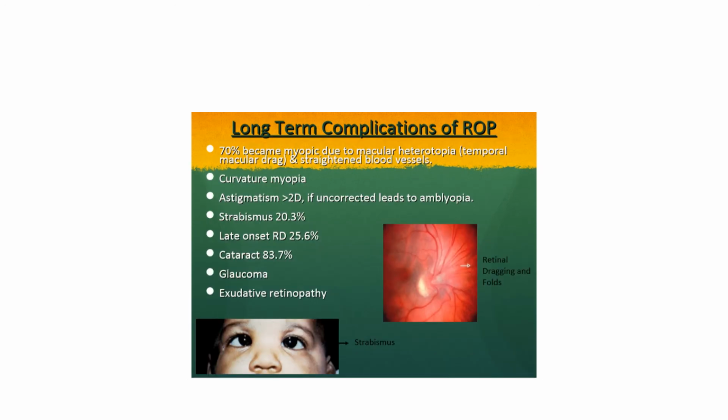Long-term complications of ROP. 70% became myopic due to macular heterotopia, temporal macular drag, and straightened blood vessels, curvature myopia. Astigmatism of more than 2 diopters, if uncorrected, leads to amblyopia. Strabismus in 20% of cases, late onset RD in 25% of cases, cataract in 83% of cases. Glaucoma and exudative retinopathy are also seen.